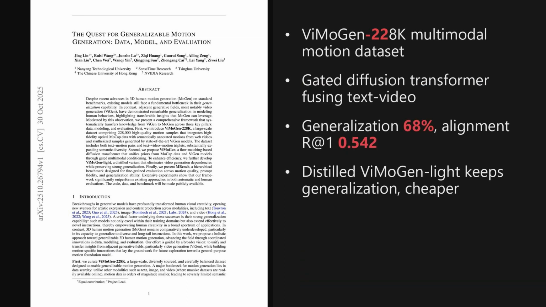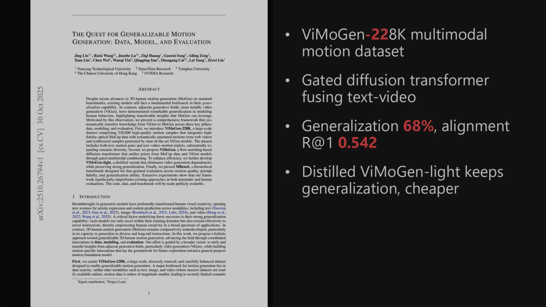I'm Alex. Today, we're looking at a paper from the Hugging Face trending list, published on October 30th, 2025, just yesterday. The big result is a three-part framework that pulls generalization know-how from video generation into motion generation, delivering a new dataset, a gated diffusion transformer, and a benchmark. And it hits R precision, top 1 of 0.542 and top 3 of 0.825. The paper is titled, The Quest for Generalizable Motion Generation, Data, Model, and Evaluation. And as we will see, the practical gains for open-ended text-driven motion are quite significant.